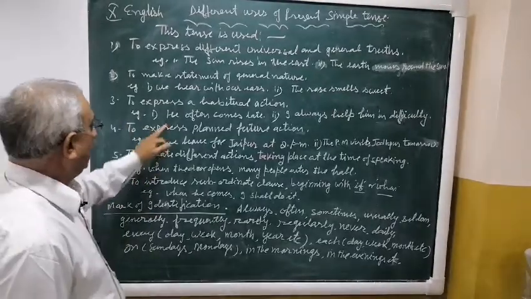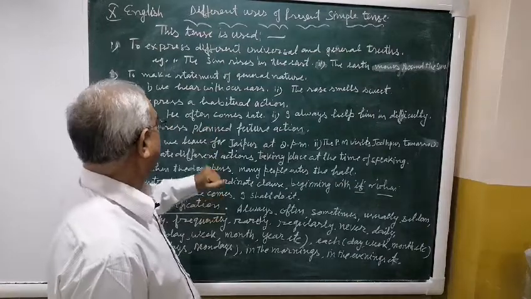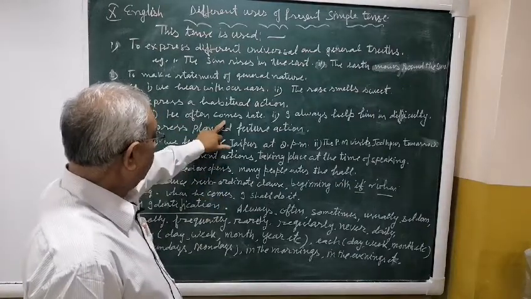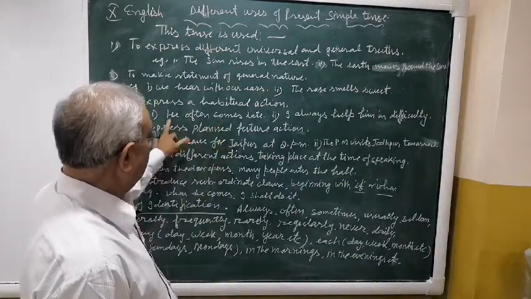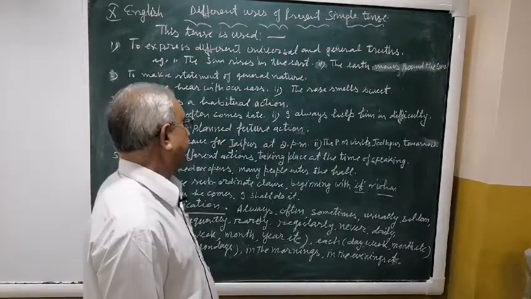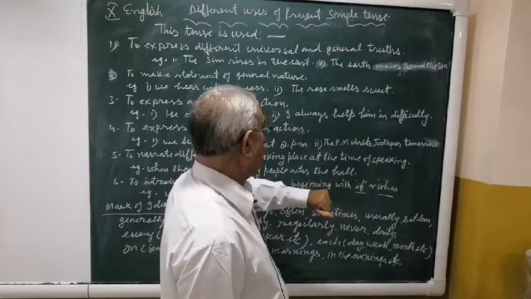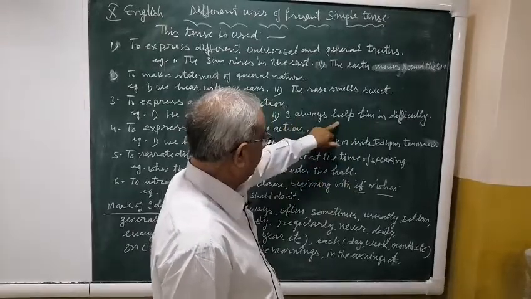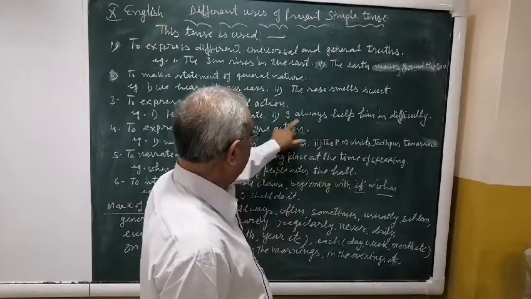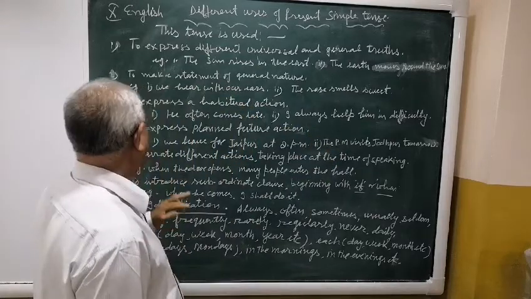For example, he often comes late. He is a singular subject, comes is also a singular verb. Subject singular, verb singular. Present simple tense. Second example, I always help him in difficulty. I is a plural subject, help is a plural verb. Subject plural, verb plural. Present simple tense.